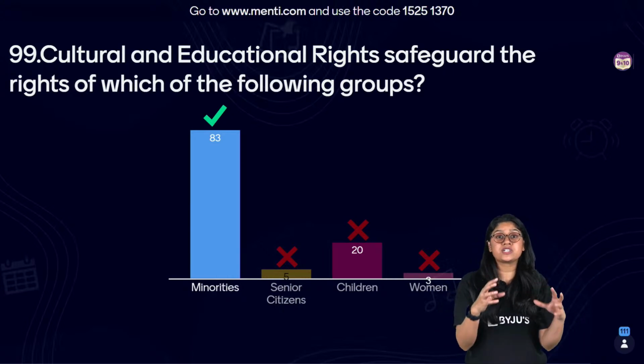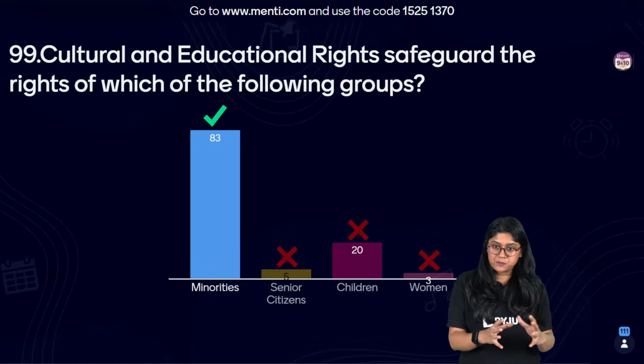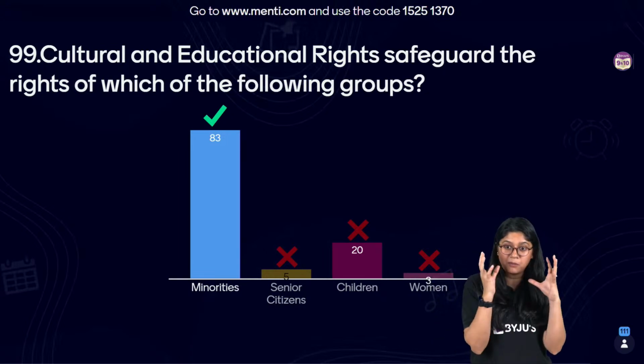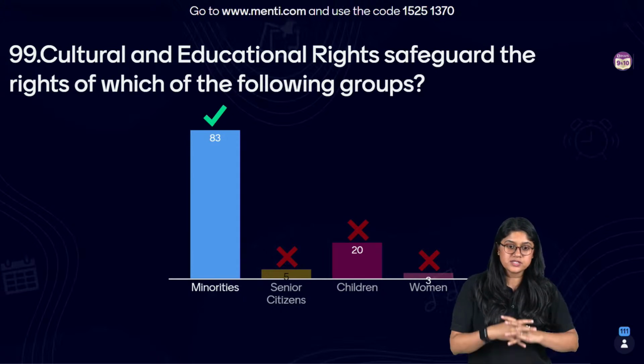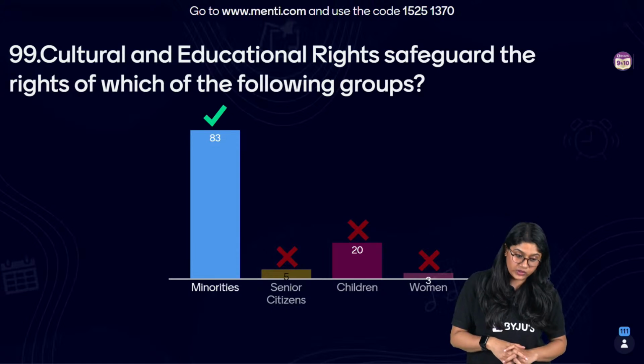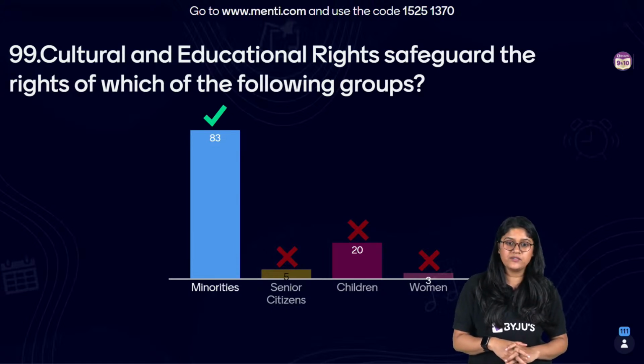The correct answer is minority. So minorities are those people, of course, a group of people who are definitely there in small numbers, the number of people is very less. So the cultural and educational rights safeguard their rights. Okay, that's really very important.